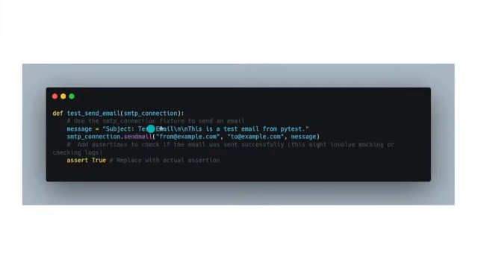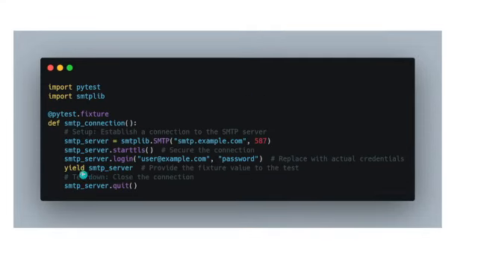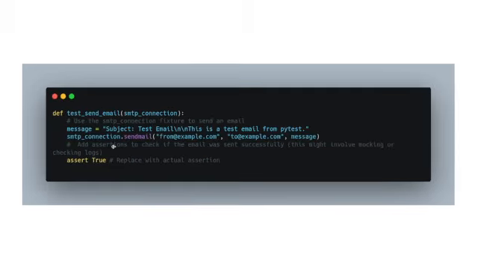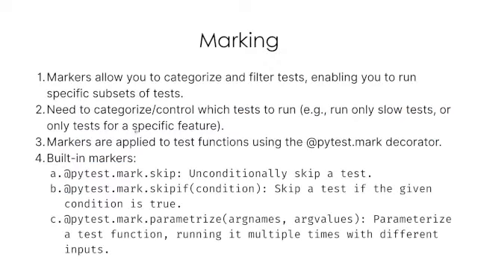Once it's done using it, it will return, and then this yield will also return, and our SMTP server.quit will be called. So basically we have dealt with entire establishment and cleanup inside a single function with Pytest fixtures, and we also have a very simple way to pass it to other tests.